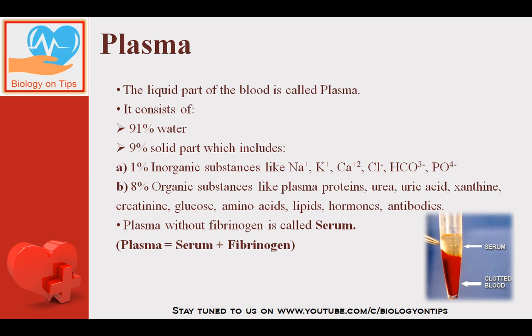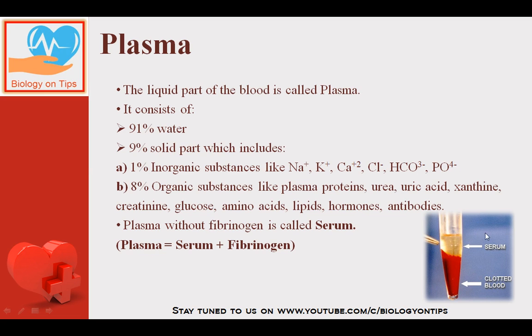Now you can see in the composition of plasma that the useful products are also there and the harmful products are also there, means waste products are also there. So useful products will reach the body cells and harmful products are coming from the body cells so that they will be eliminated out of the body by different organs.